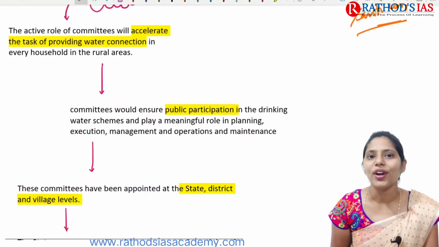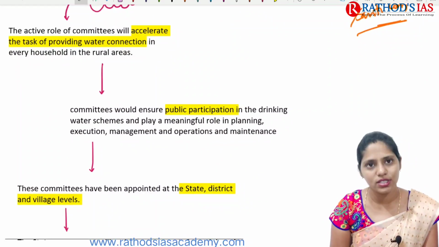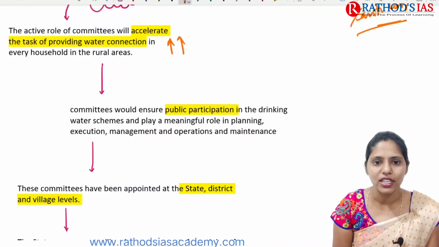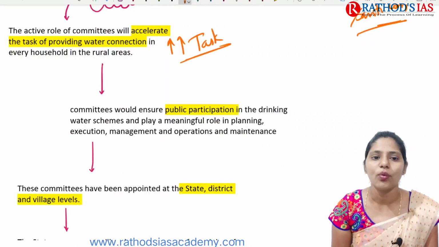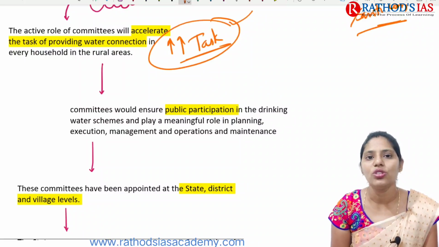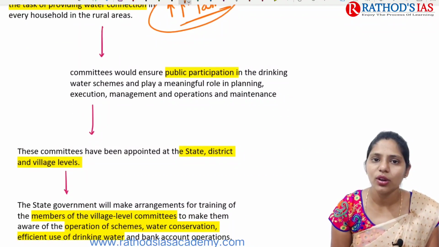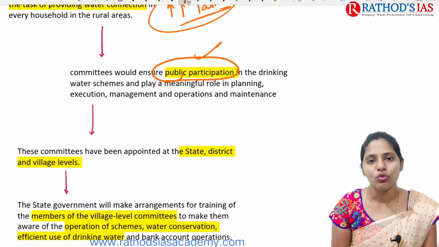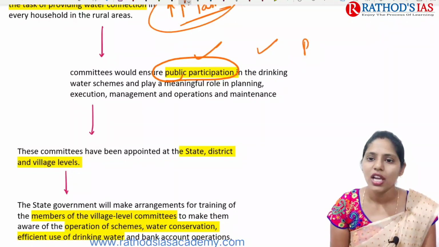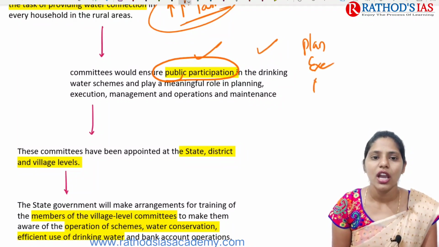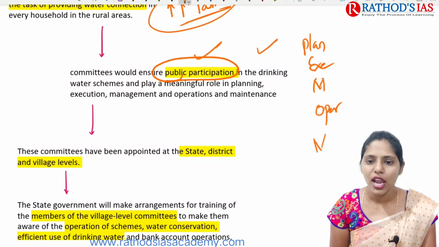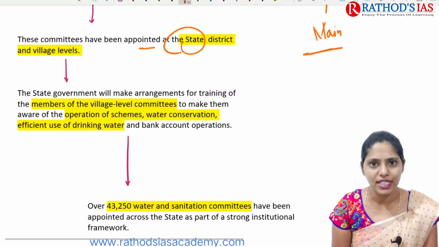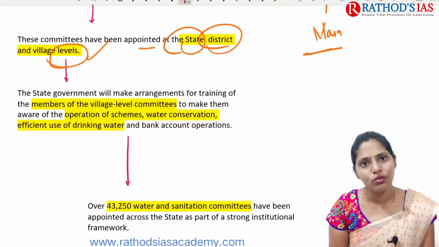If we are talking about some more important details regarding the role to be played by these committees, the active role of these committees will lead to acceleration, that is, speeding up the task of providing water connection to every household in rural areas. The committees will also ensure public participation in these drinking water schemes, and that will help them play a meaningful role in planning, execution and even management, operation and maintenance of the scheme. These committees have been appointed at the state level, district level and even at village level.